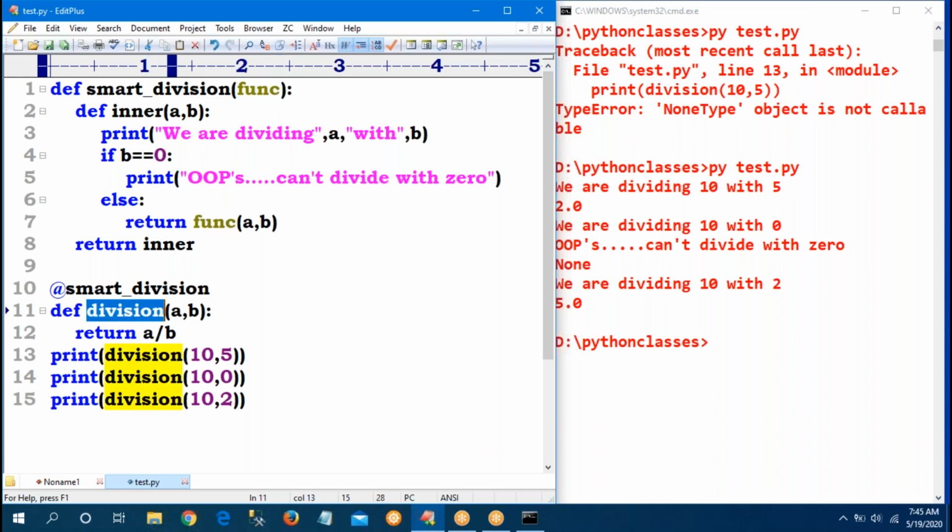No, observe. Division is a function name. I am passing this function as an argument to smart_division. So func is one variable which is holding the entire function. The division function will be held by func.